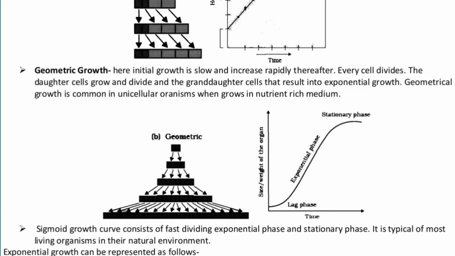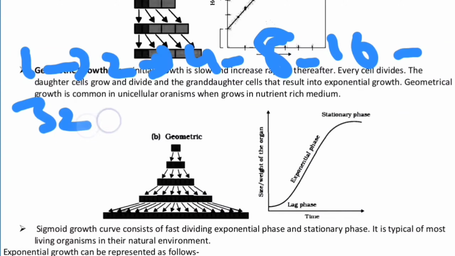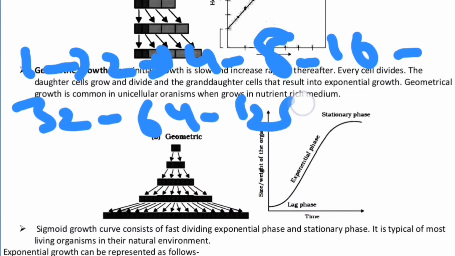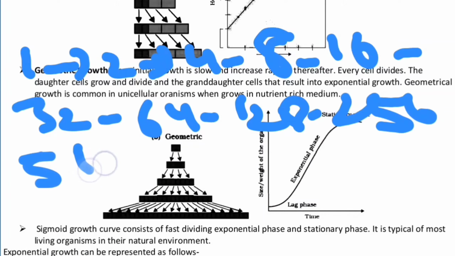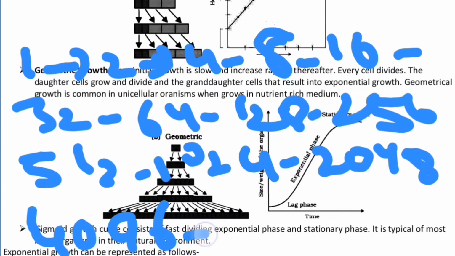Here, I will be giving you the example like 1, 2, 4, 8, 16, 32, 64, 128, 256, 512, 1024, 2048, 4096 and 8192.